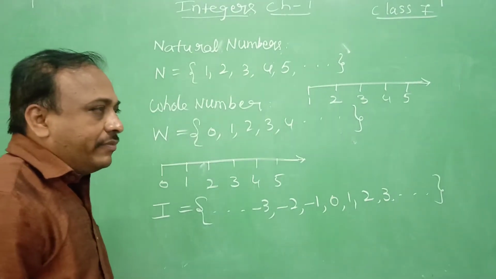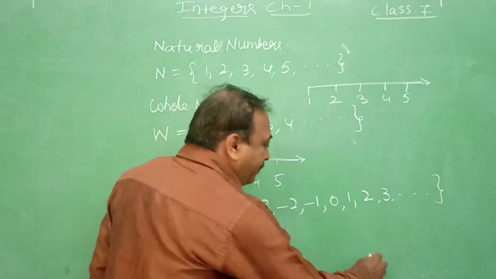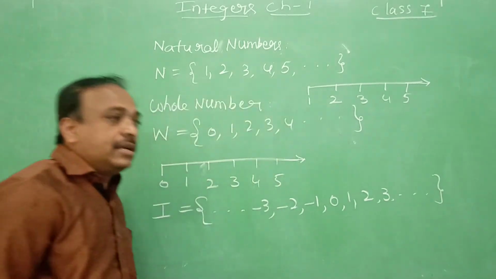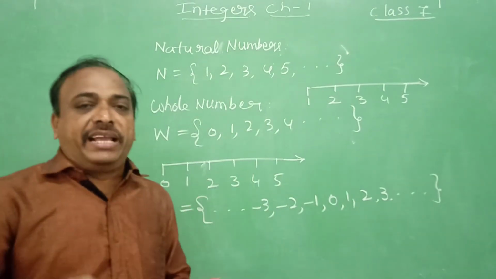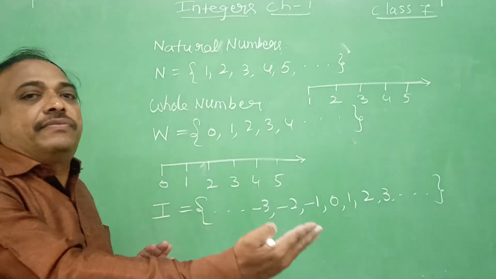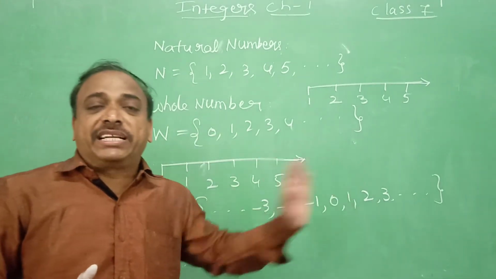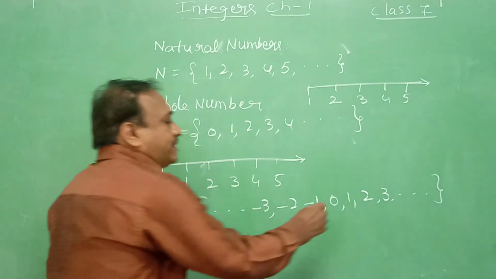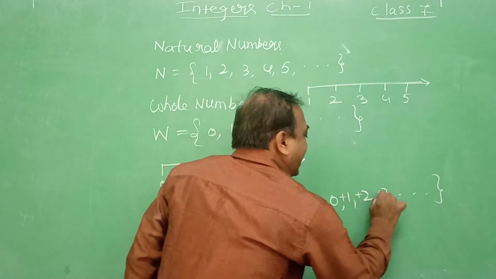Number line. When it comes to the number line of integers, 0 we represent in the middle, on the right side of 0 we represent positive numbers, and on the left side of 0 we represent negative numbers.